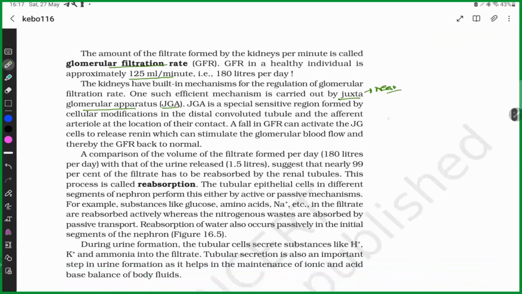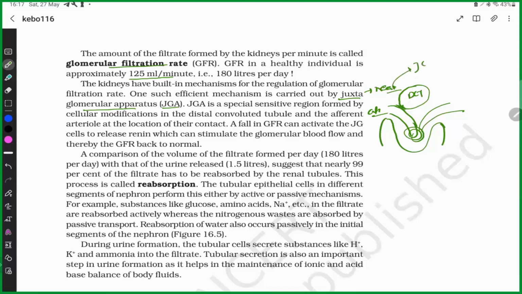If this is the Bowman's capsule, this is the efferent arteriole, and this is the DCT, this connection is known as JGA. JGA is a special sensitive region formed by cellular modification in the distal convoluted tubule and the efferent arteriole at the location of their contact.